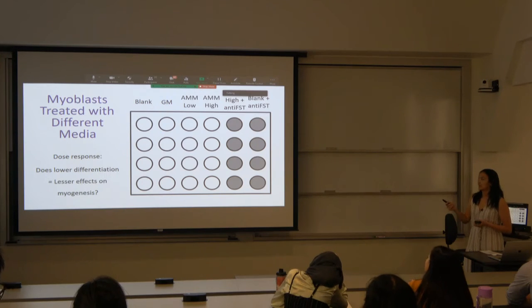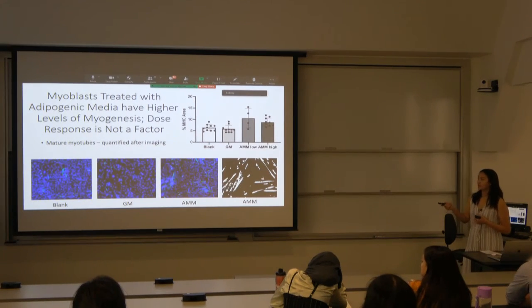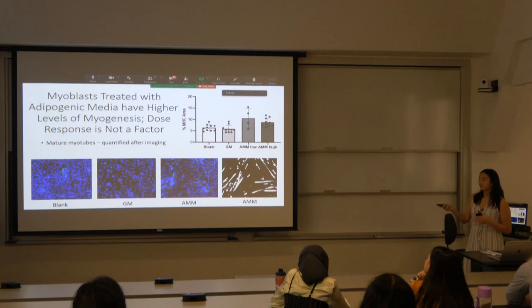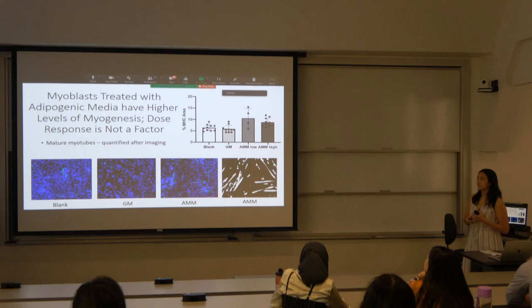blank. And we saw, after a couple days in the media, that our AMM group did in fact grow a lot of myotubes. As you can see in each of these pictures, the green represents our myotubes, which show that the myoblasts matured. It stands for the myosin heavy chain, and then the blue is the nuclei of each of the cells.